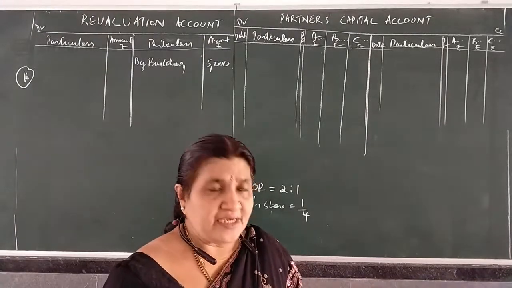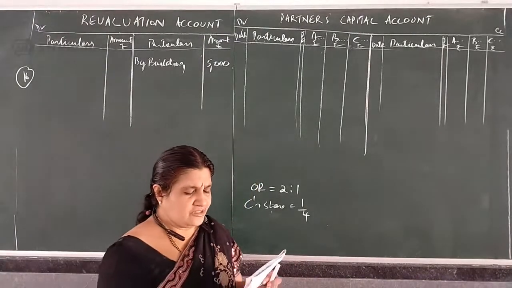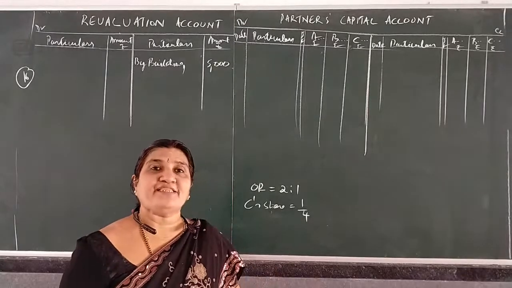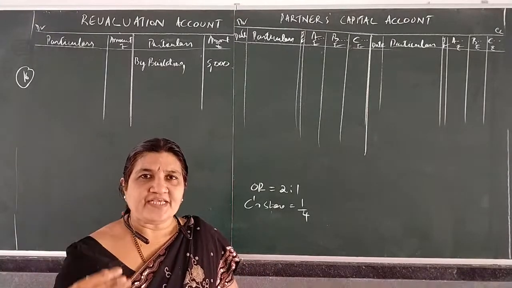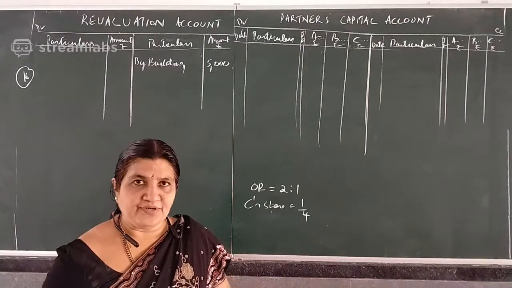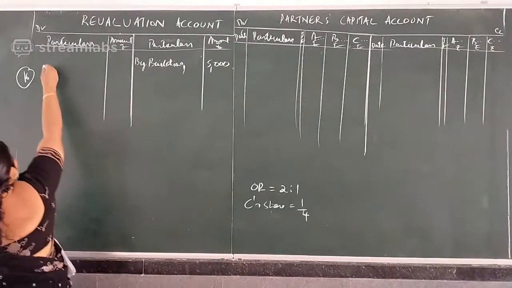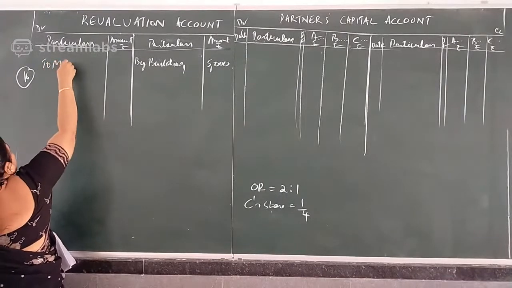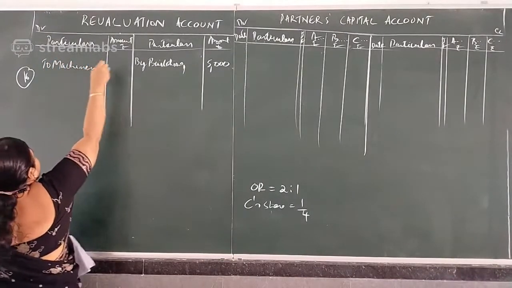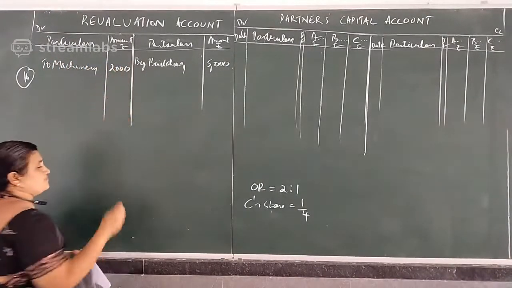And machinery in the adjustment 23,000, in the balance sheet machinery 25,000. Adjustment amount is less. When adjustment amount is less, there is decrease in the value of asset. So it comes to machinery account, the difference amount is 2,000.